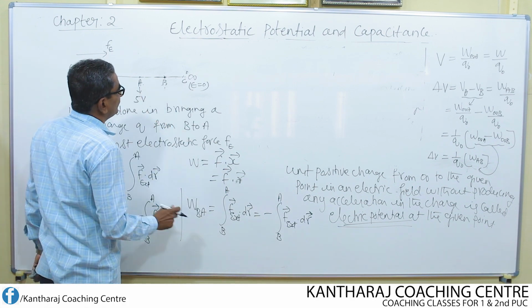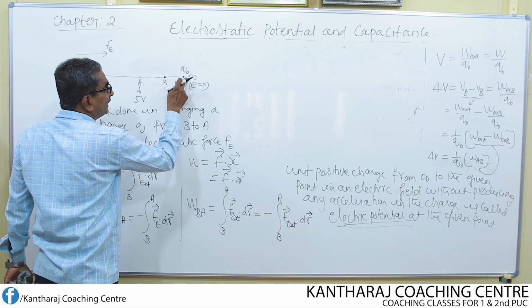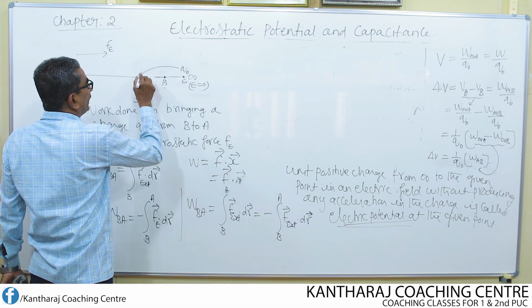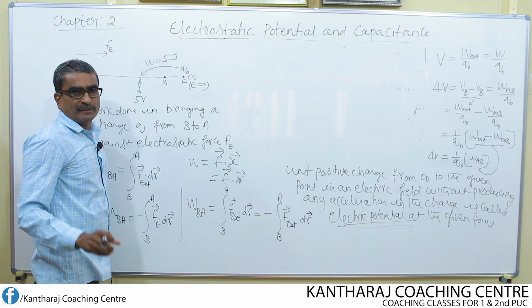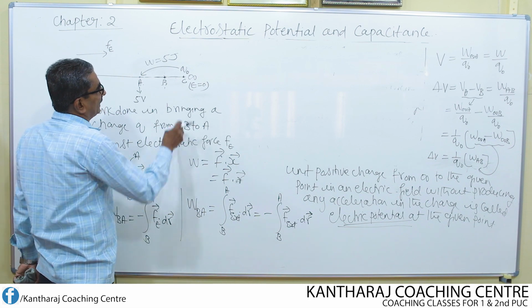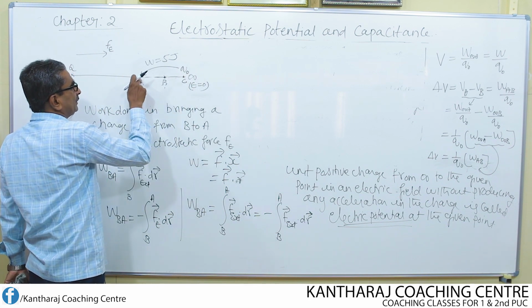It means that work done in bringing a test charge from infinity to this point is equal to 5 joules. Means 5 joules of work should be done in bringing the test charge from infinity to the point A.